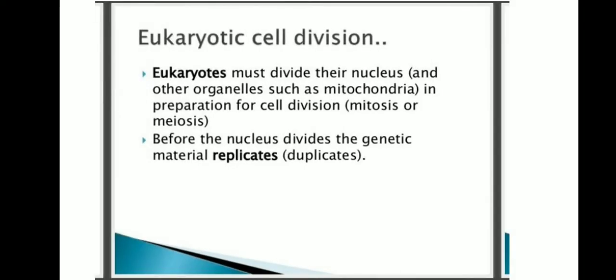First one, eukaryotic cell division. Eukaryotic cell division is a very important one. Eukaryotes must divide their nucleus and other organelles such as mitochondria in preparation for cell division, mitosis or meiosis. Before the nucleus divides, the genetic material replicates or duplicates.